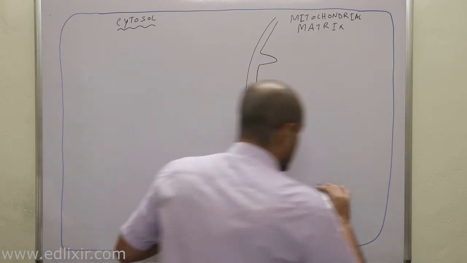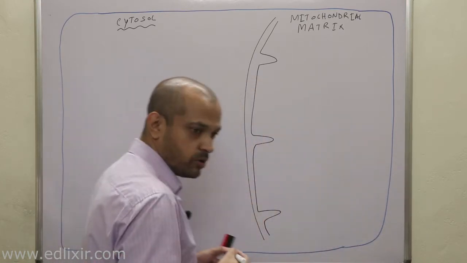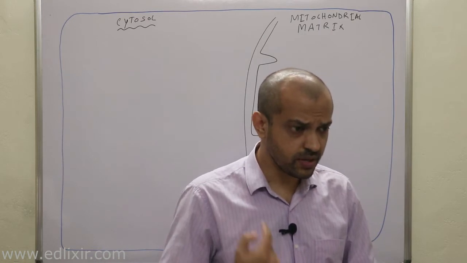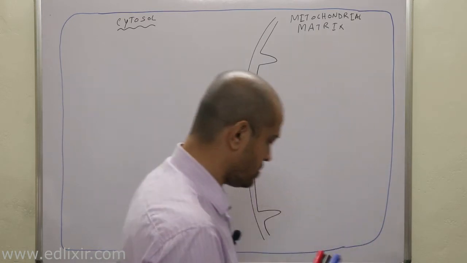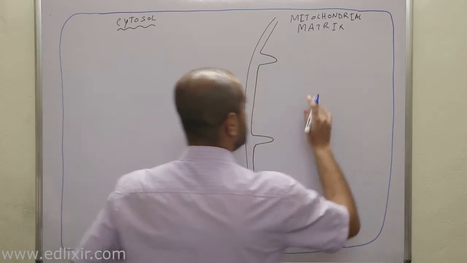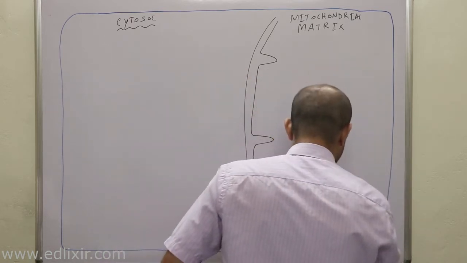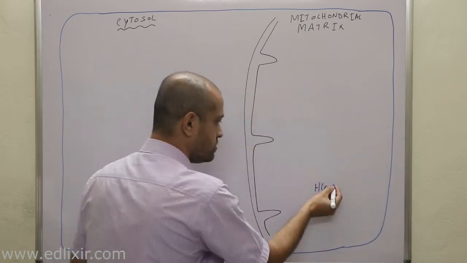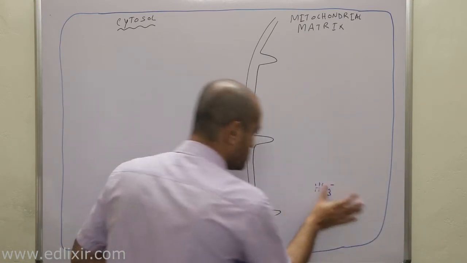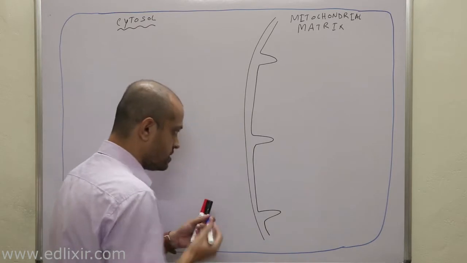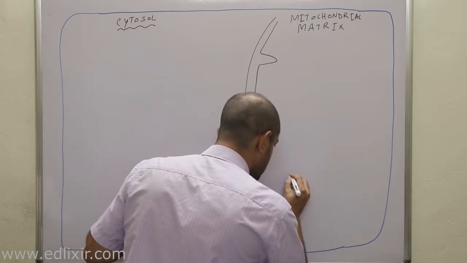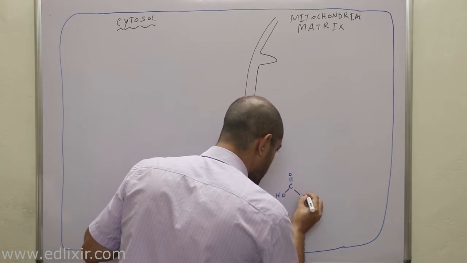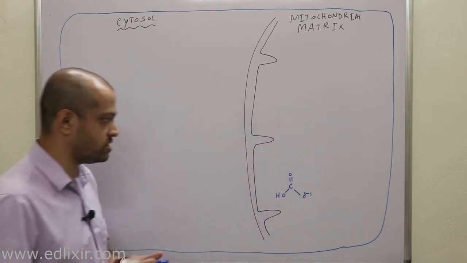Now, carbamoyl phosphate is actually produced from bicarbonate. Okay, let me tell you how this carbamoyl phosphate is produced. Now, listen, this is HCO3 minus, right? This is HCO3 minus, but we will have to draw the structure itself. Now listen with all your attention. So this is the structure of your HCO3 minus.